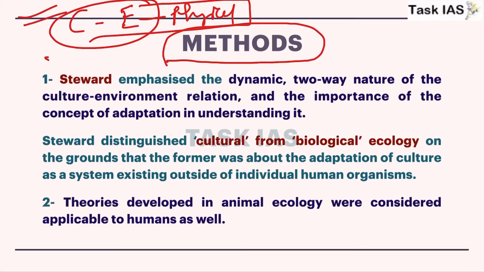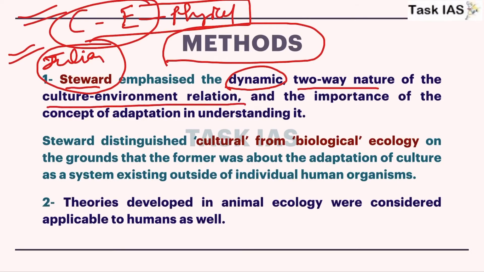Most famous is Julian Stewart. We have discussed about him in unit 6 when we discussed about neo-evolutionism. So according to Stewart, there is a dynamic and two-way nature of culture-environment relationship. According to him, this relationship is dynamic. That means if there is a change in environment, culture will change, and if there is change in culture, environment will also change. So this two-way relationship has importance in deciding concept of adaptation, because human being, by using different